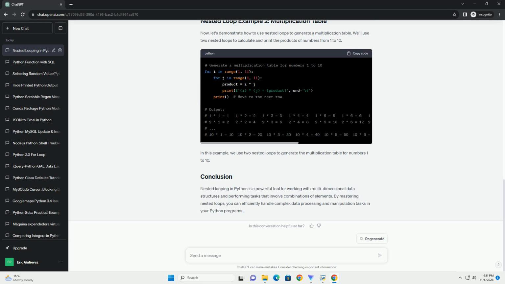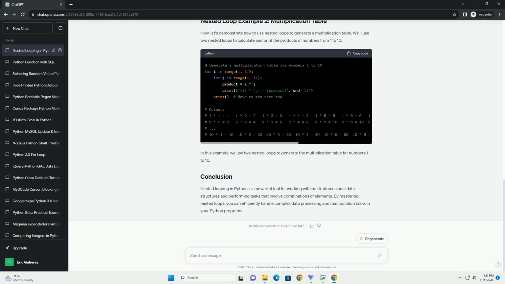Nested loops can be used to find pairs of elements in a list that satisfy a particular condition. For example, finding pairs of numbers in a list that sum to a specific value. It's essential to optimize nested loops when dealing with large data sets. Minimize redundant computations and avoid unnecessary iterations whenever possible.